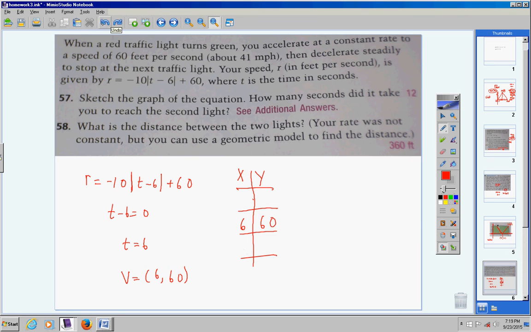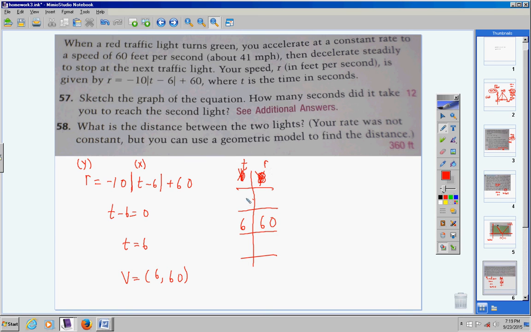Now we're graphing in word problems, and we need to interpret our graphs or graph in context of the word problem. So I know that and really I should use R and T to be honest with you. So this is my T. How do I know to put T here? Because R is all by itself, and Y is what's usually all by itself. So my R is going to be in place of my Y, and my T is going to be in place of my x. So a T here and an R here.